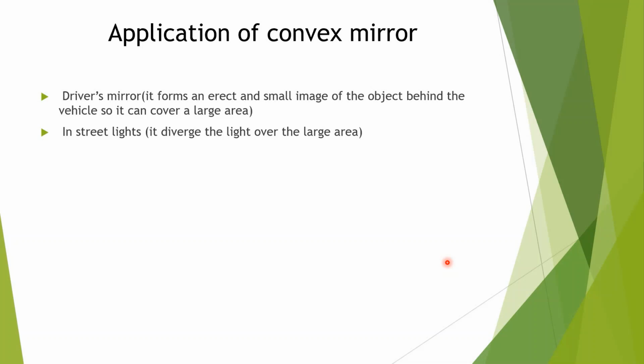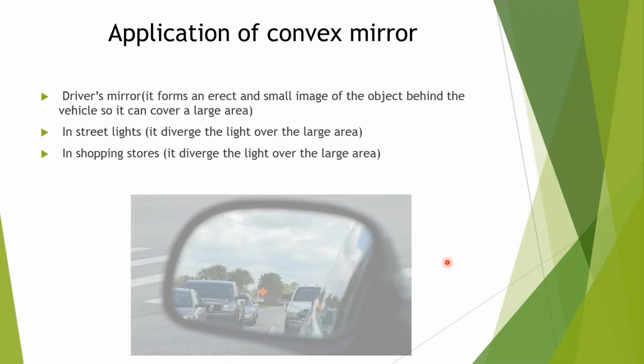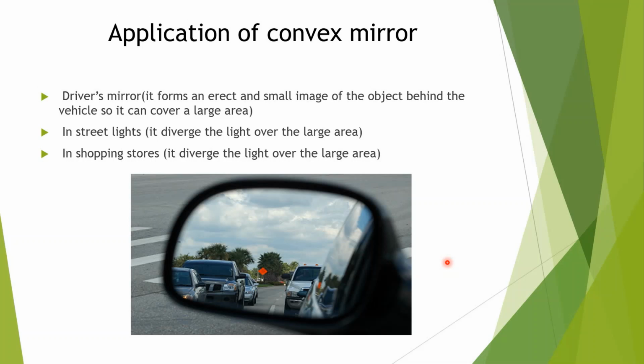Because of that, in street lights we can use a convex mirror. In shopping malls and shopping stores, it diverges, it spreads the light. So to watch the movement of people we can use a convex mirror. Here in the figure, applications are described.